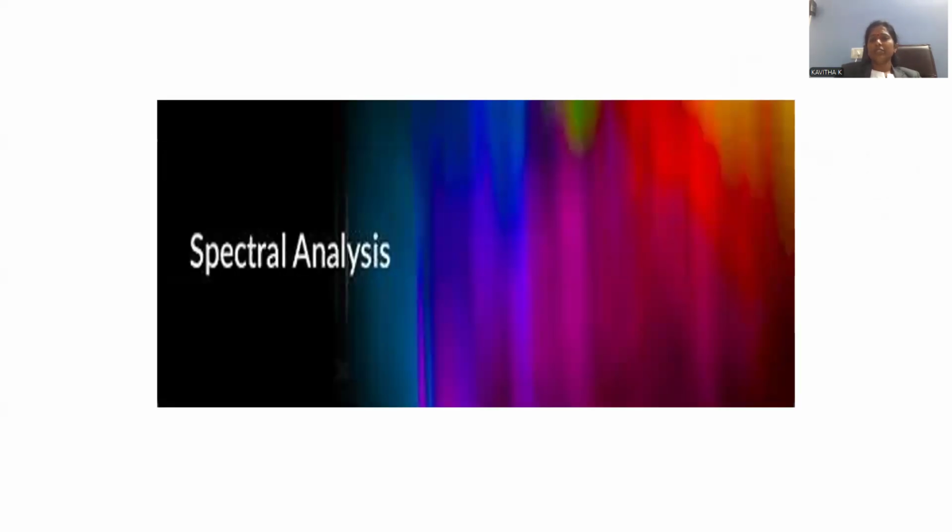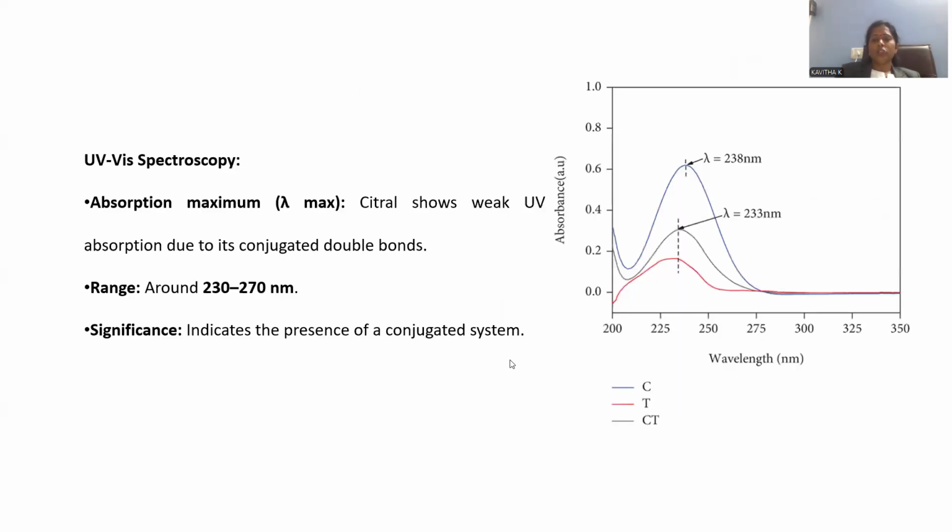Now after observing the biosynthetic pathway, we have to go for the confirmation. How can we confirm the citral? By spectral analysis, right? Let's go with UV-visible spectroscopy first. UV-visible spectroscopy is recorded as wavelength versus absorbance. Whenever we plot the graph, broad lines will appear, with lambda values on the nanometer scale.